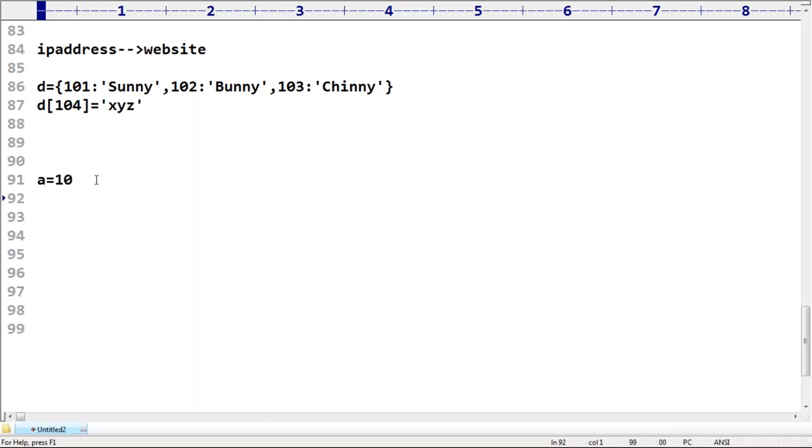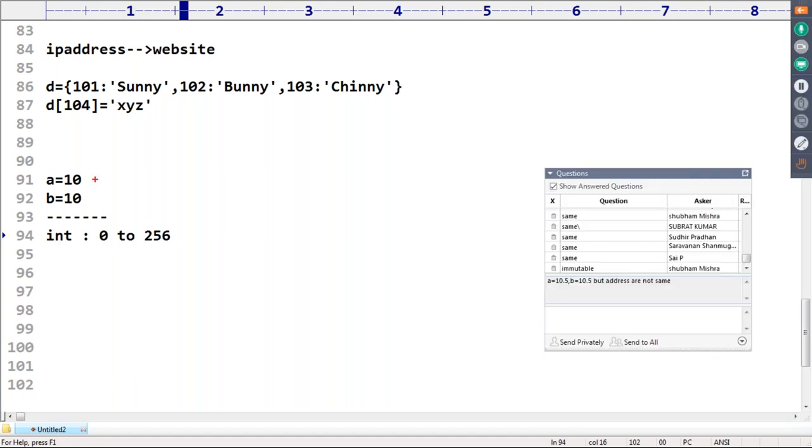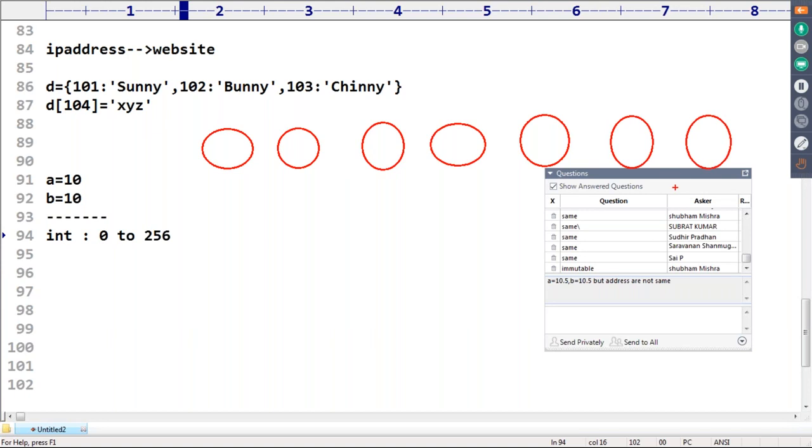A is equal to 10, B is equal to 10. What is the address of these two things? Can I use the word same address or not? Yes. The reason is that in the case of int, in the range 0 to 256, objects are already created at the beginning by Python itself. Remember this one, sir.